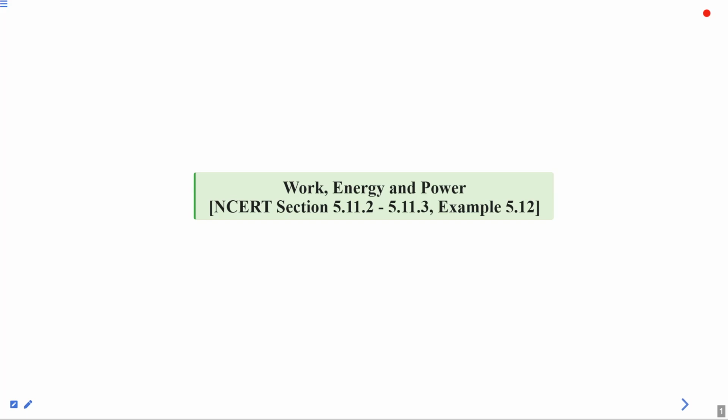Hello, students. In today's lecture, we are going to learn about work, energy, and power, NCERT sections 5.11.2 and 5.11.3, and example 5.12.